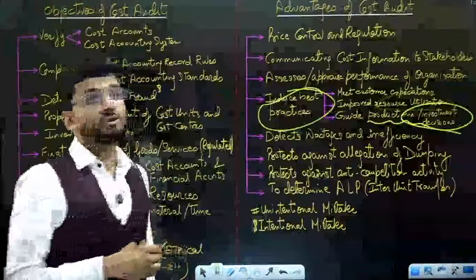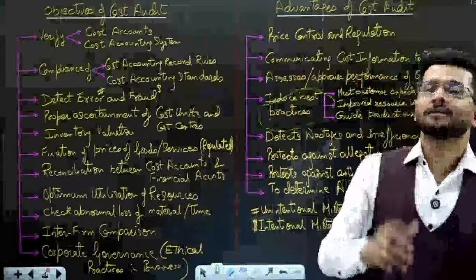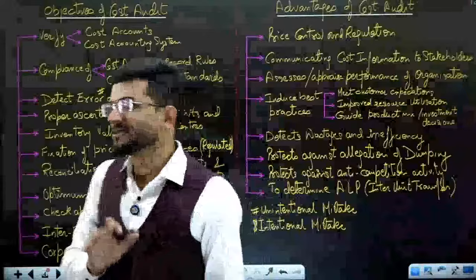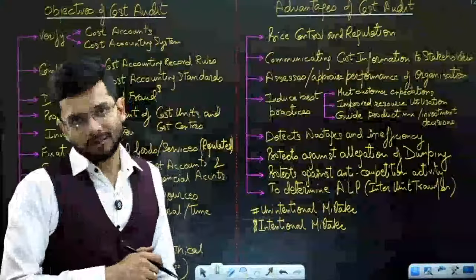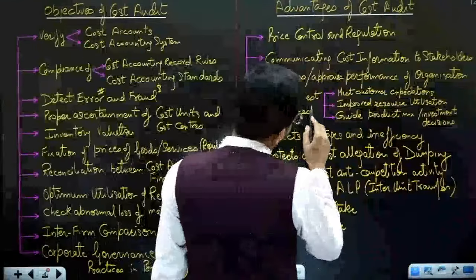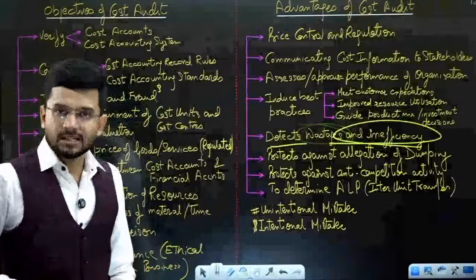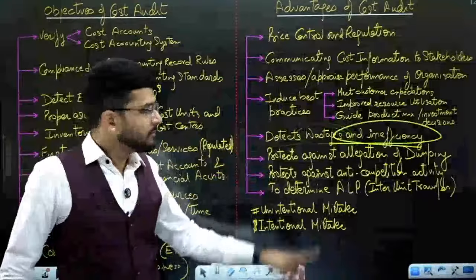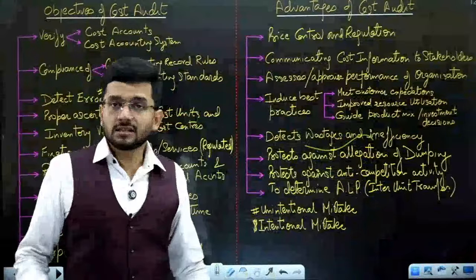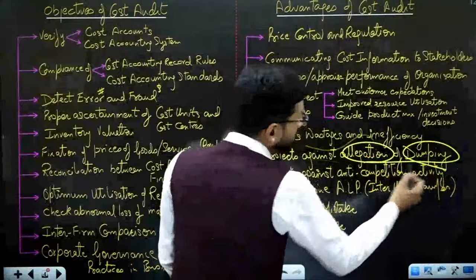And I've already told you that a cost auditor is not only an auditor, he's also a consultant and an advisor to the company. He takes two roles in a company: a consultant as well as a cost auditor. He detects wastage and inefficiencies, like material getting wasted or employees sitting idle. Any kind of wastage and inefficiency is curbed by the cost audit. It also protects against allegations of dumping.